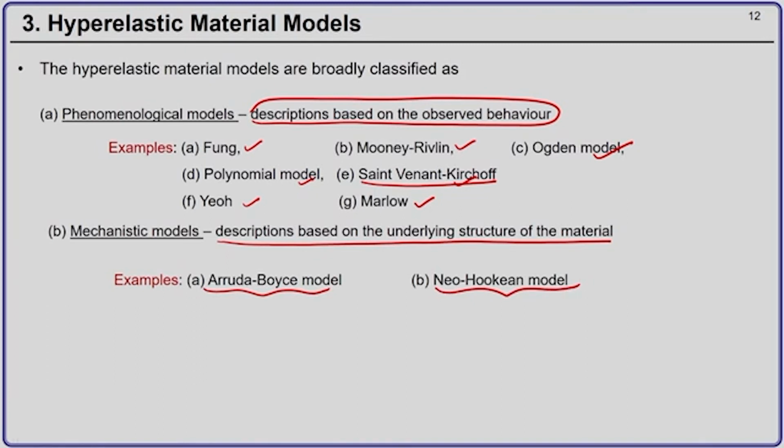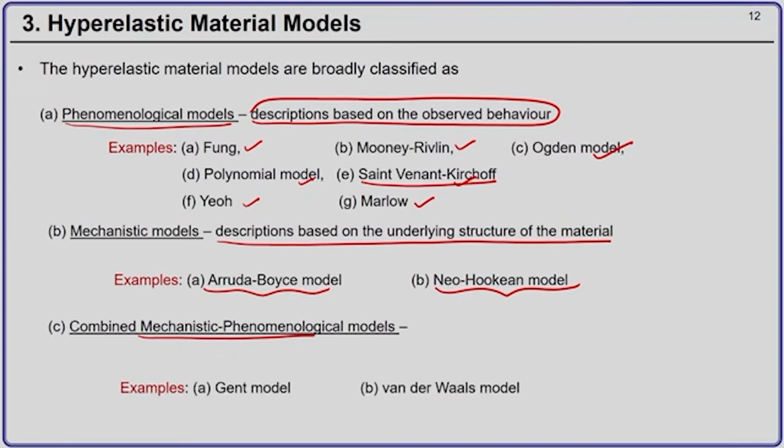The third kind of models are combinations of the phenomenological and mechanistic models, and examples are the Gent model and the van der Waals model. So, there are different kinds of hyperelastic models available. In the present course, we will deal with a compressible Neo-Hookean material model.